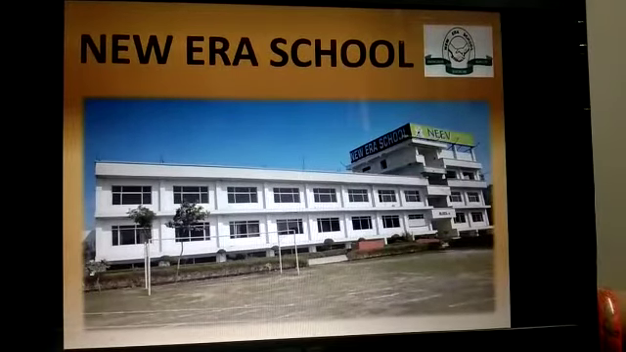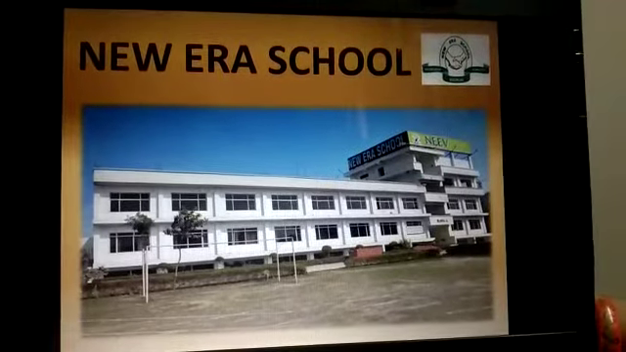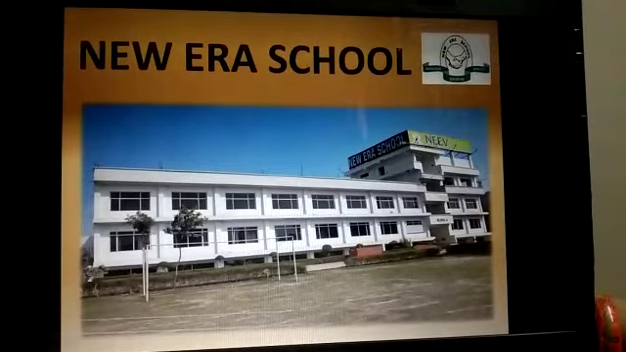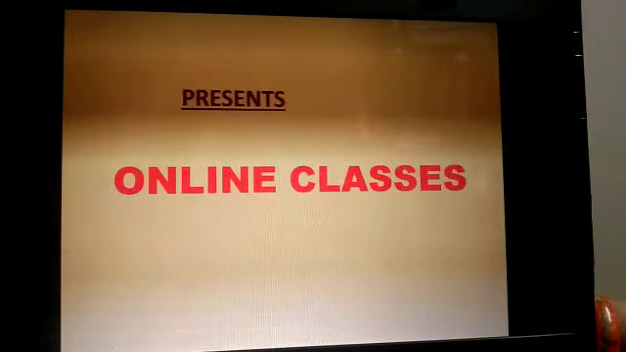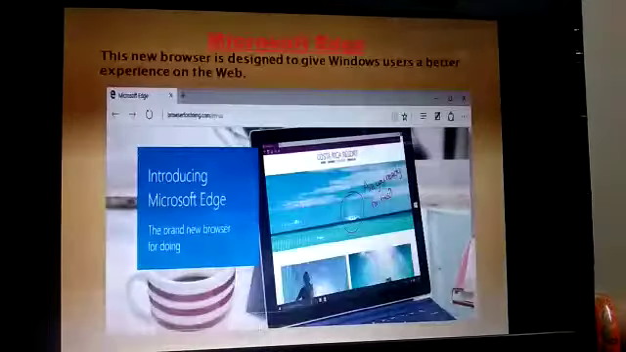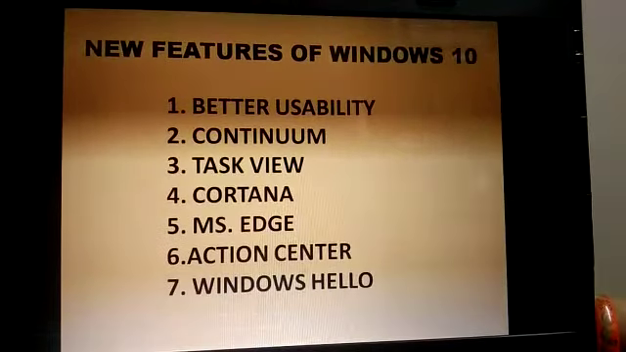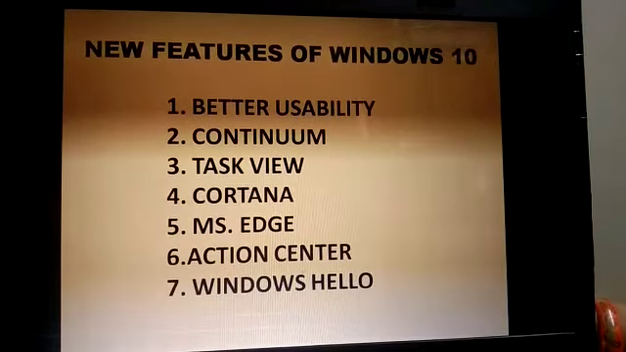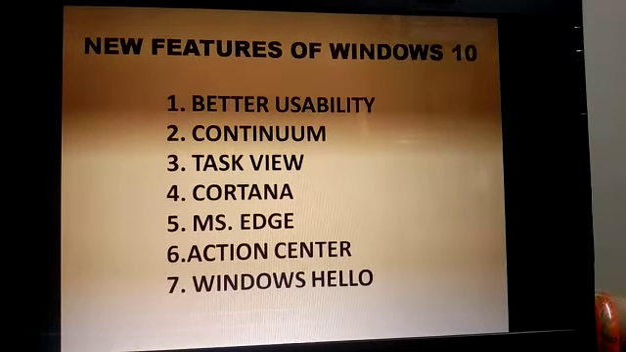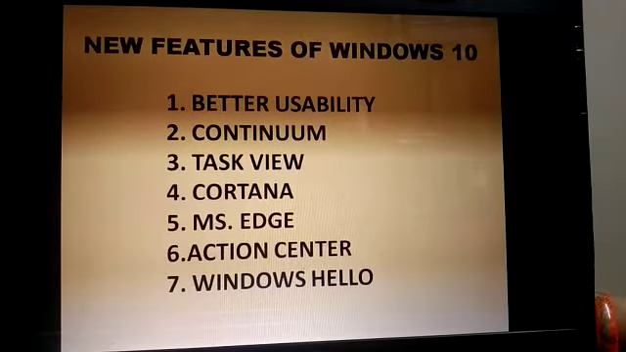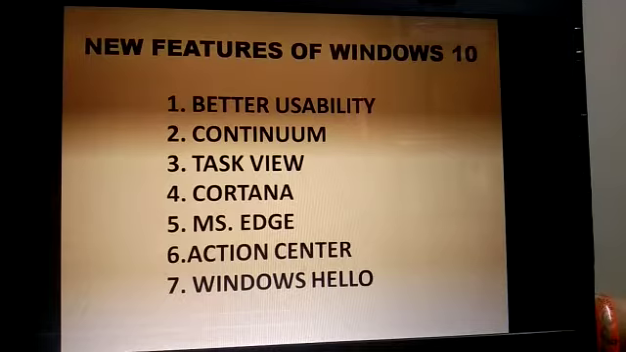Good morning, students. As you know, we are doing chapter 1, which is based on the Windows 10 operating system. We have seen many features, like better usability, Continuum, Task View, Cortana, MS Edge, Action Center, Windows Hello. Let me explain once again. Better usability means it can be used anywhere.